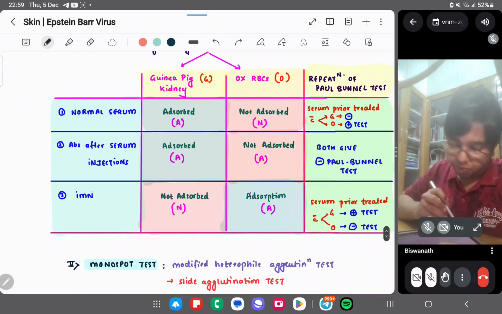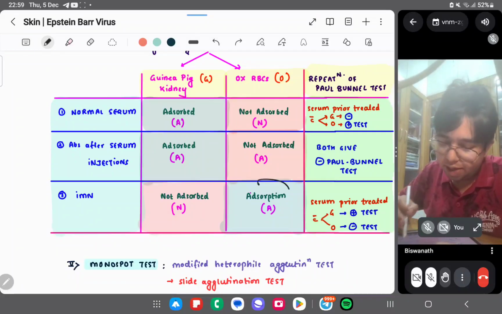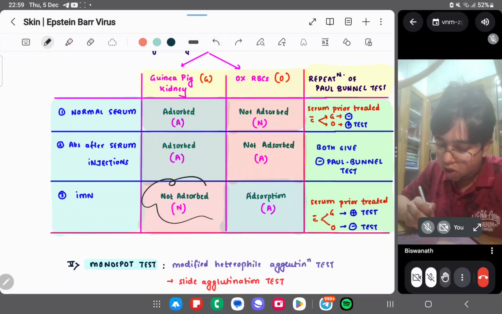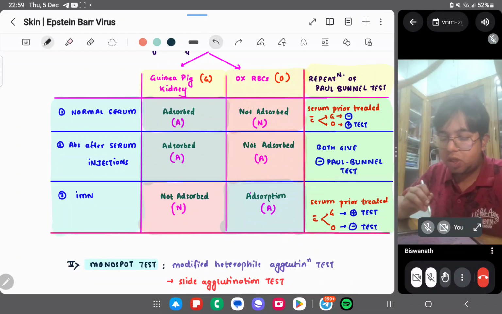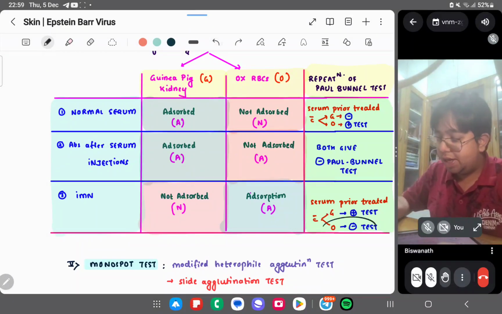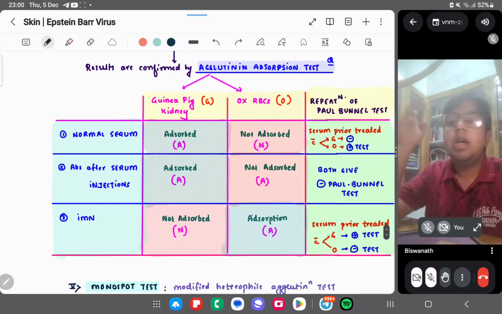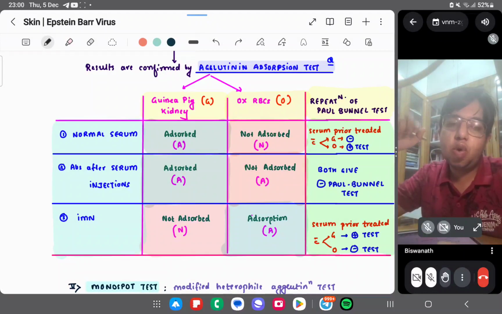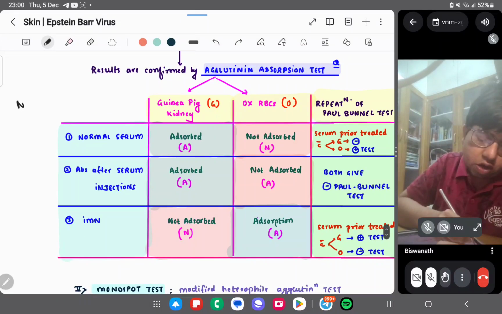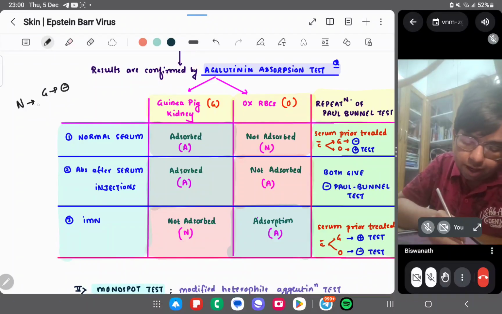In IMN, it is not adsorbed on guinea pig, sorry, it is adsorbed on ox. So guinea pig will give positive and ox will give negative. Just remember it like this: normal serum, on repetition, guinea pig will give negative, while ox RBC will give positive.